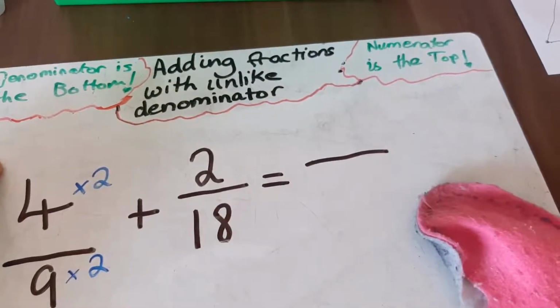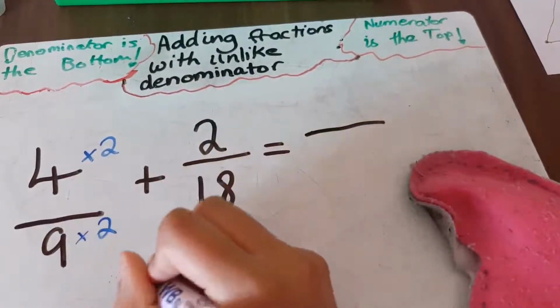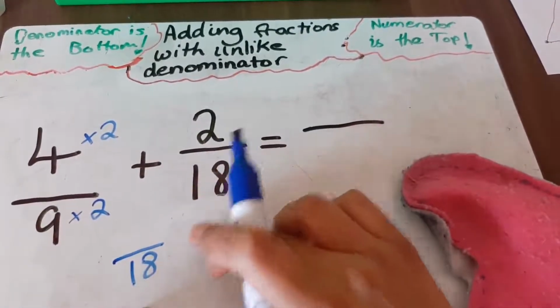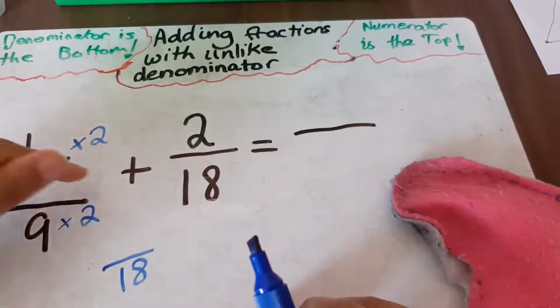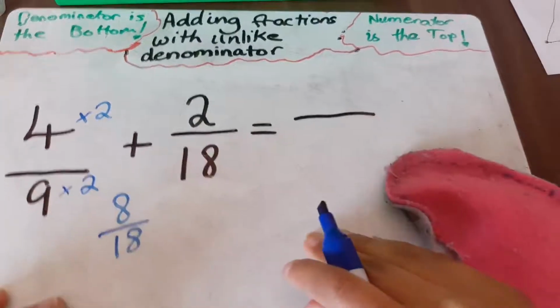Okay. And basically what you're going to do is you're going to multiply 9 by 2. It's 18, obviously. Now this makes it easier because you both have the same denominators. And 4 times 2 is 8.